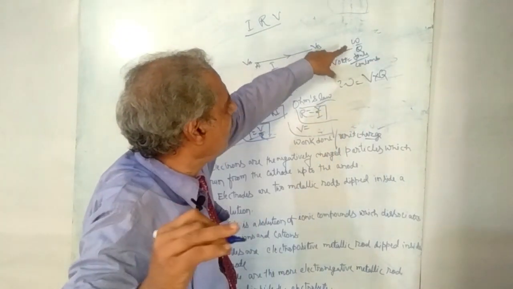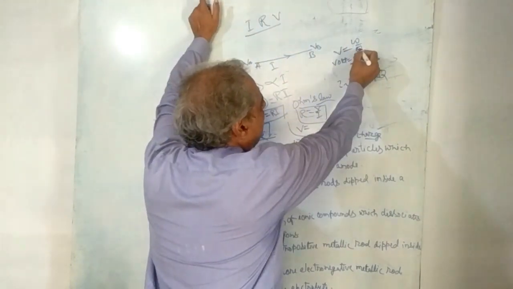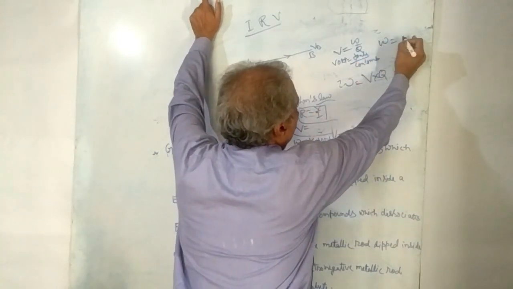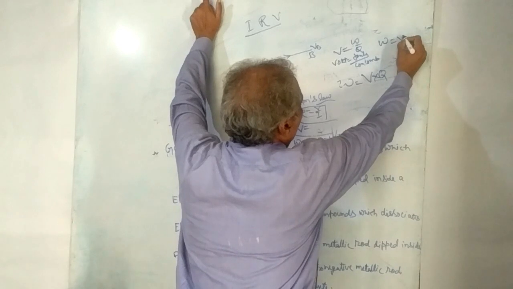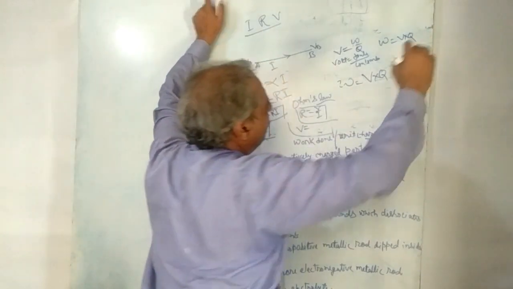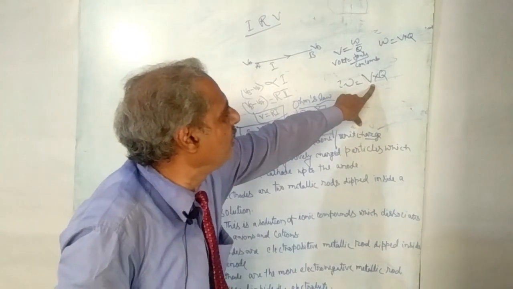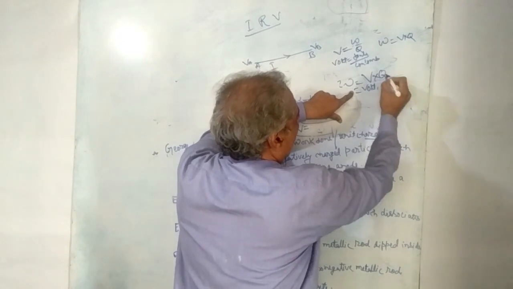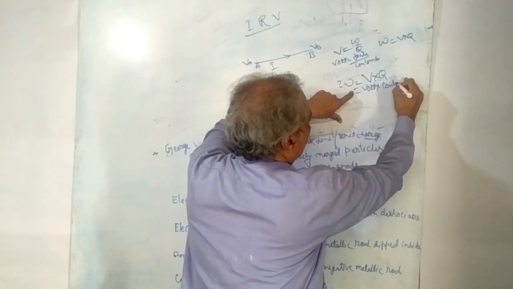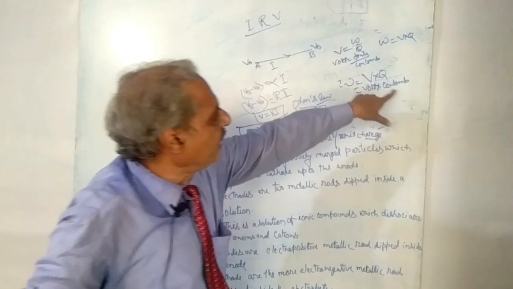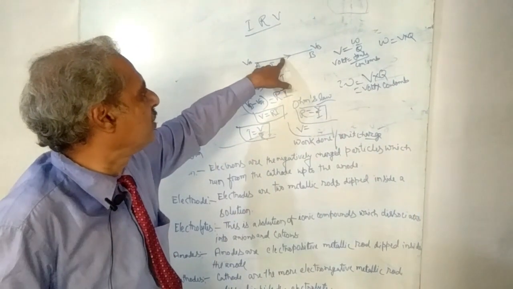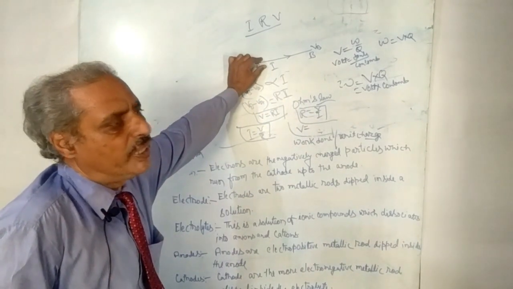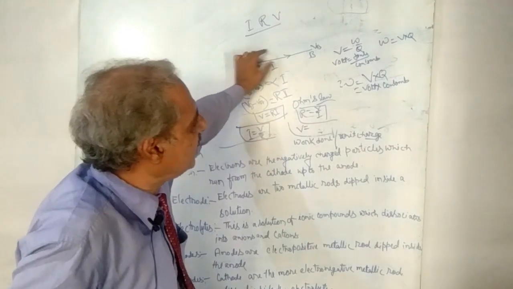When you rearrange this, Q will go to the other side, and you can write W is equal to V into Q. V means volt, the potential difference between two points of any wire through which electric current is flowing, and Q means coulomb.